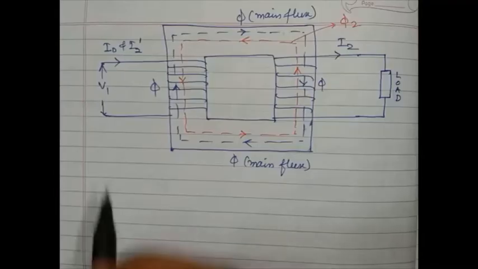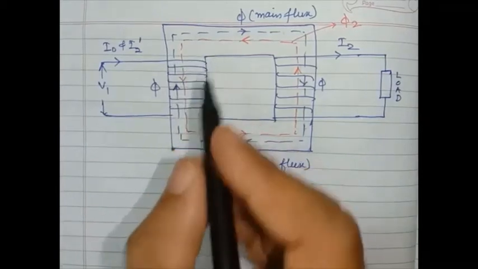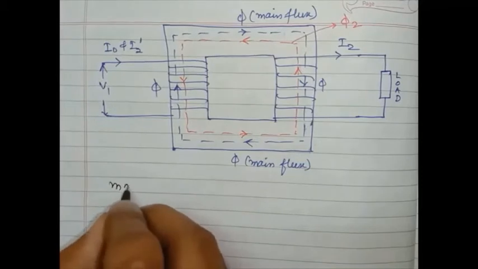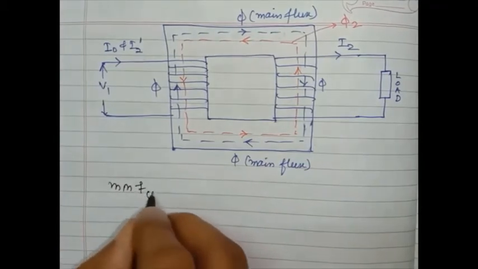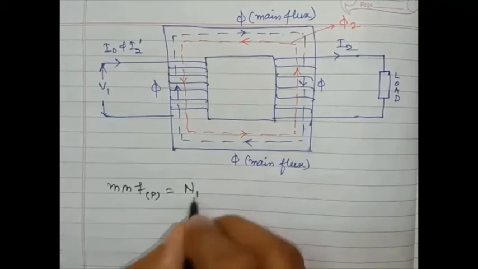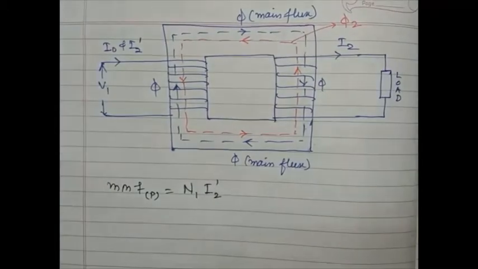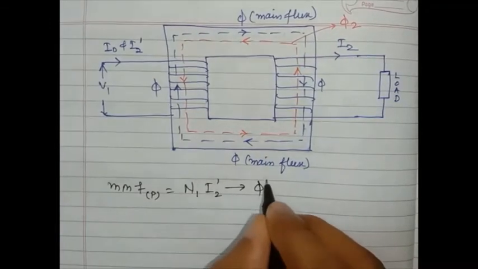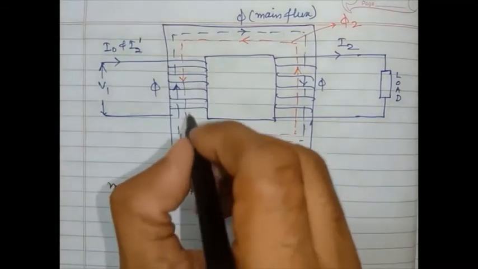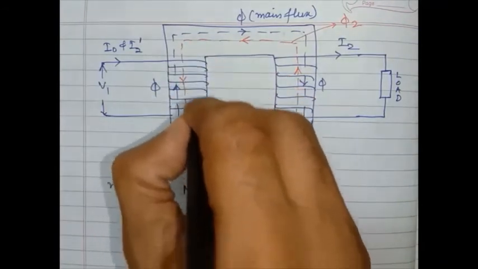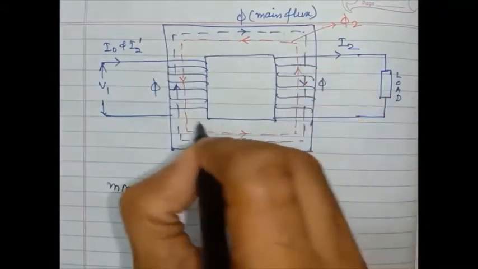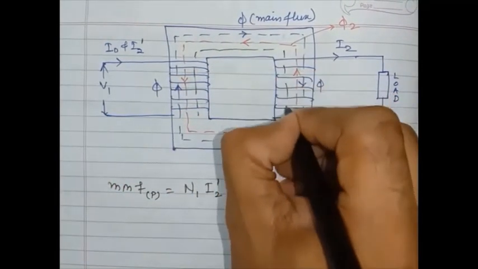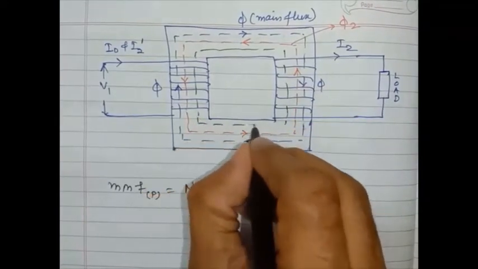Now, when this I2 dash flows into the primary winding, it sets up its own MMF on the primary side, given as N1 I2 dash. This produces another flux, phi 2 dash, which flows from the primary winding and links with the secondary winding, in the opposite direction to phi 2.